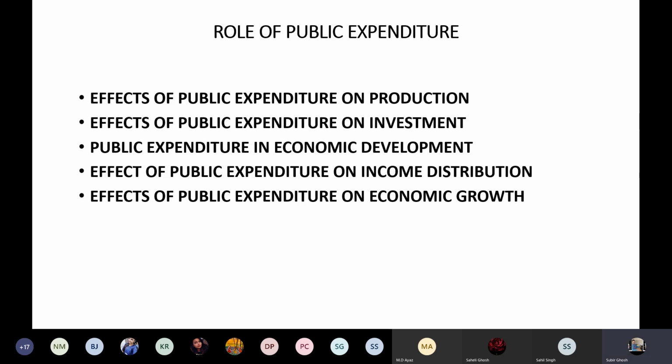So income distribution or justification is somehow being justified by making the public expenditure, and again public expenditure contributes in economic growth. I have already said, if you remember one thing, if there is employment generation wherever it may be, that will lead to economic growth. So wherever there is public expenditure, if it employs the people and contributes in generating employment, and if it solves the unemployment problem, then that will definitely lead to economic growth. Sizable economic growth will take place.